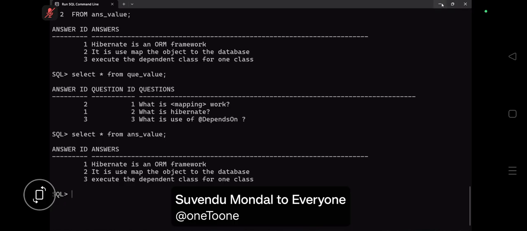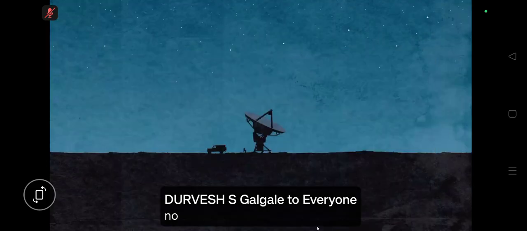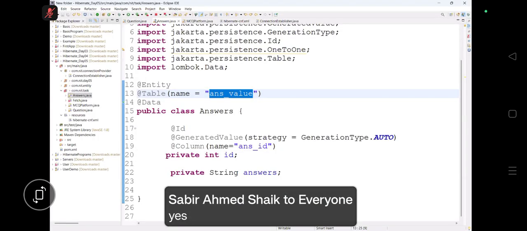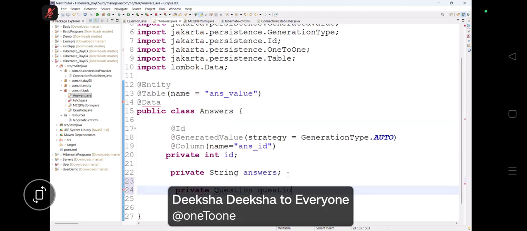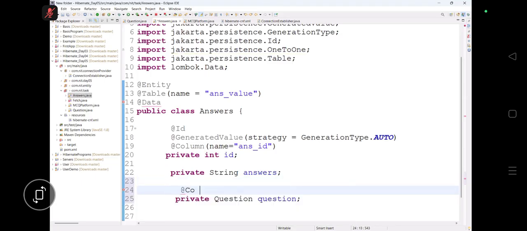Okay, let's go to our programming terms, guys. Let's go to our programming term. Everybody concentrate here. Let's go to our programming term and let's write here. Everybody concentrate. Let's write here private, and what is that? Question. And there is one question. Now we are cross verifying that one answer also has one question here. So I'm writing here what?